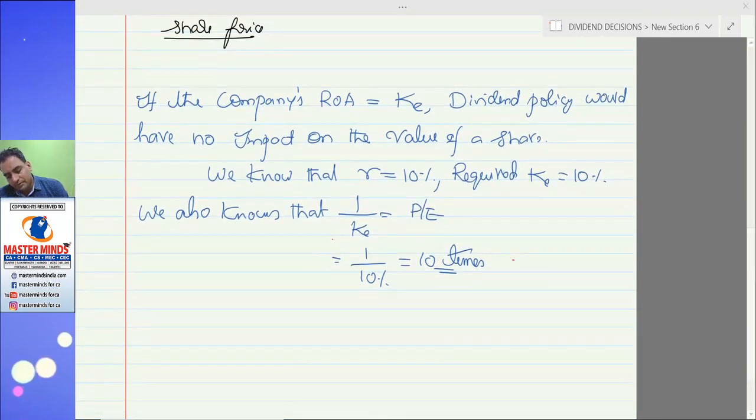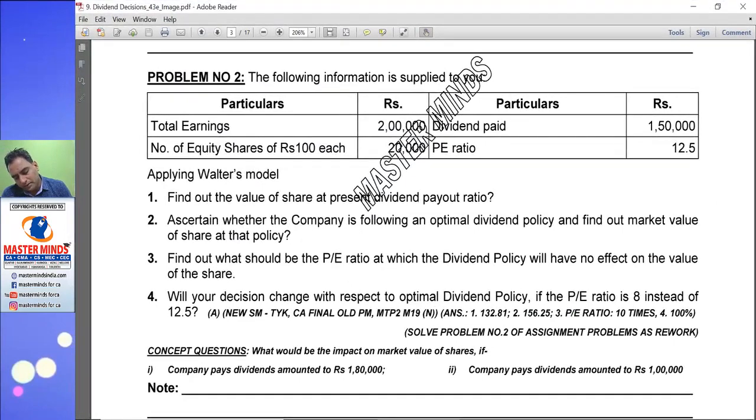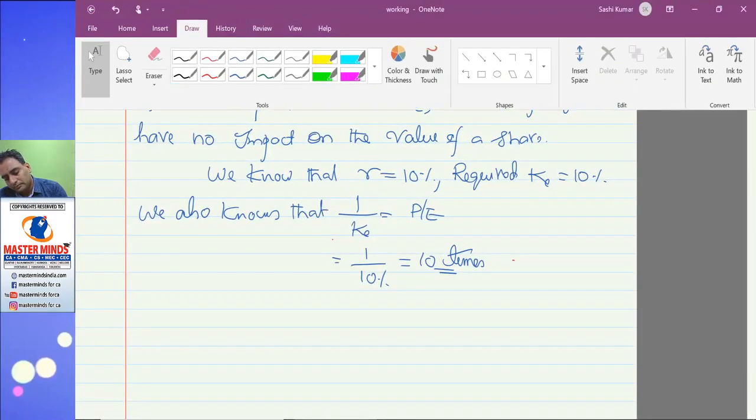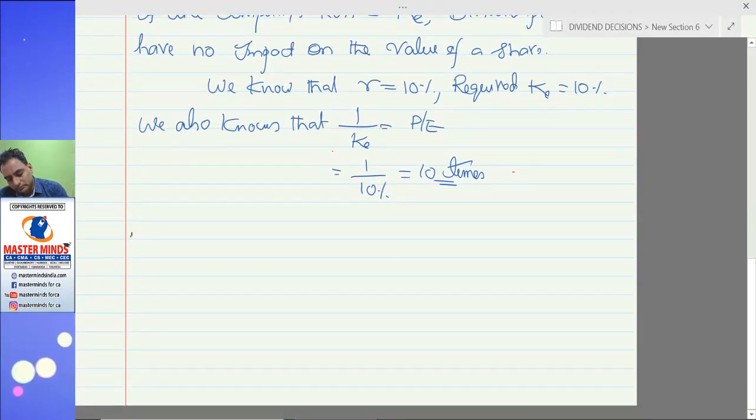So this is about point number 3. Point number 4. Will your decision change with respect to optimal dividend policy if the price earning ratio is 8 instead of 12.5? Instead of 10 times.